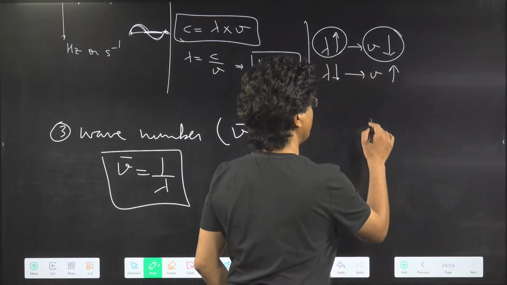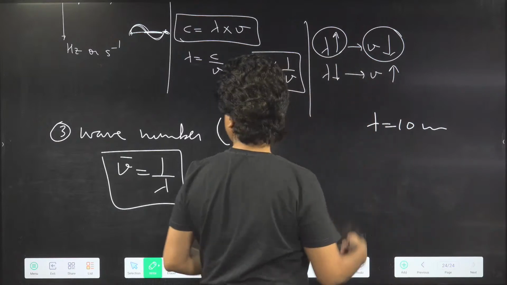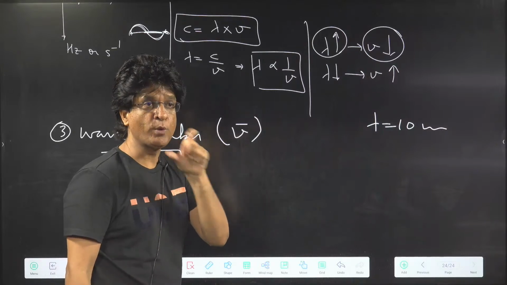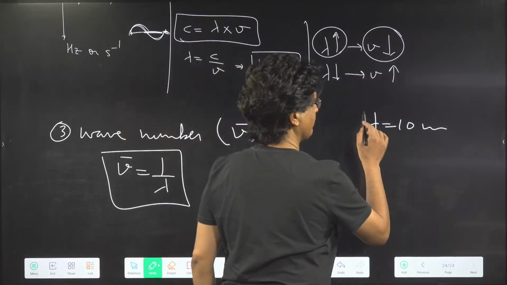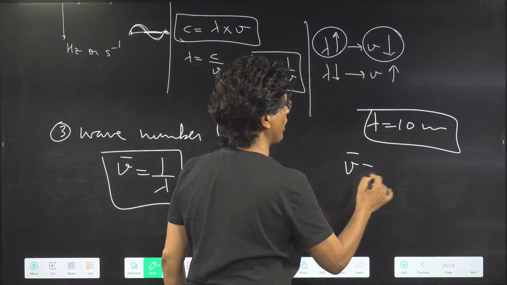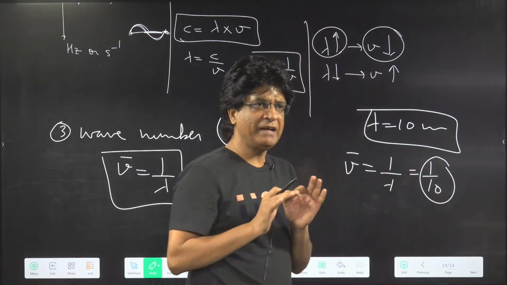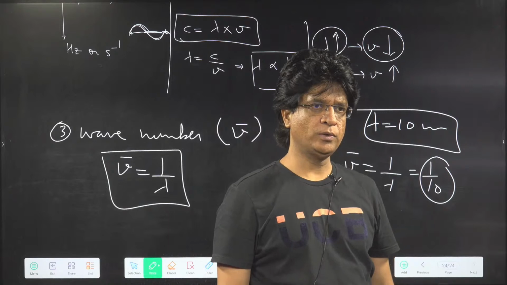For example, suppose the wavelength is 10 meter. Then what is the wave number? How many waves are there in 1 meter? Unit length means 1 meter. So the wavelength is 10, and the wave number will be 1 upon lambda, equal to 1 upon 10. That means 1 by 10 waves are there. Yes or no?